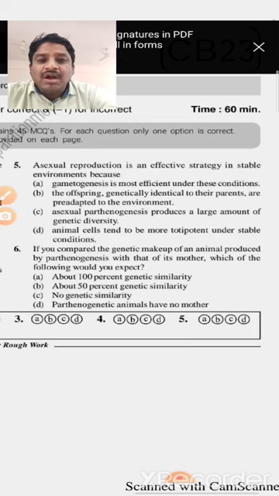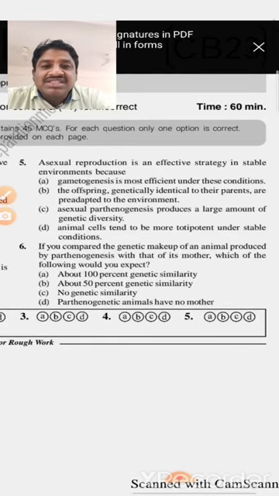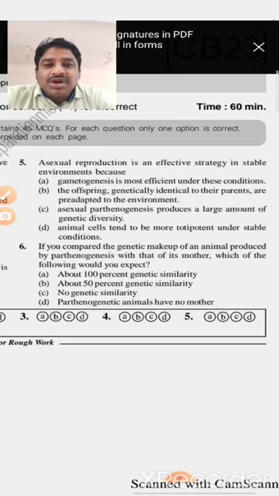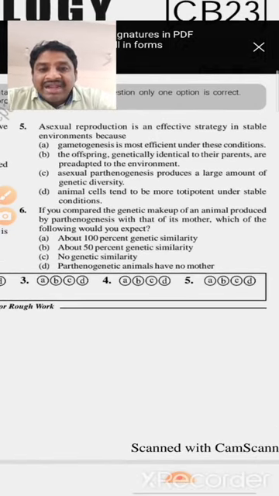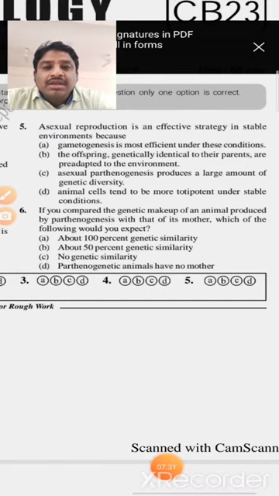So which one are the options? Option A, gametogenesis is the most efficient under these conditions. Option B, the offspring are genetically identical to the parents and pre-adapted to the environment. Option C, asexual parthenogenesis produces a large amount of genetic diversity.